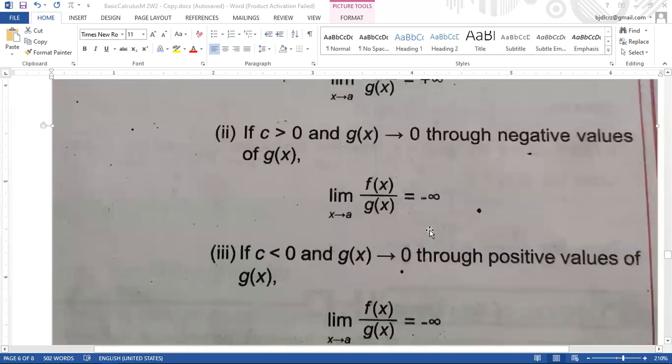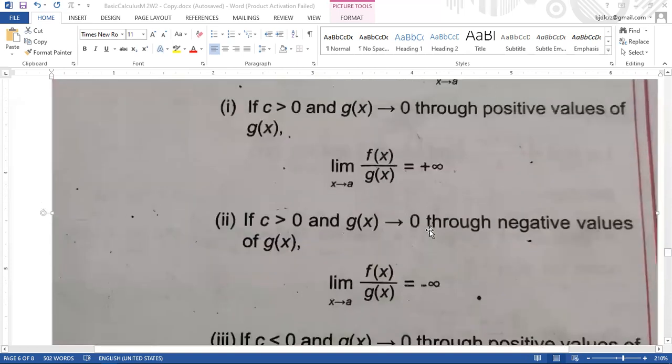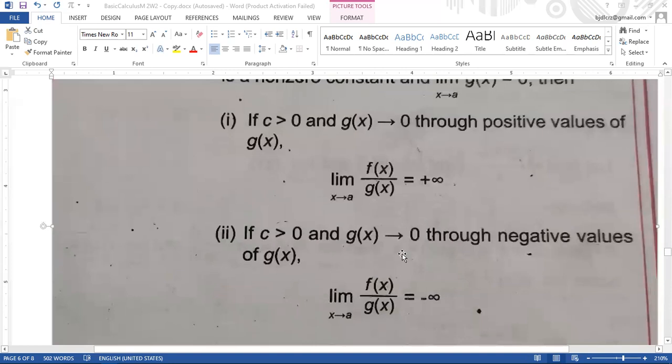So ato ang constant c is greater than 0. So kung mas dako pa siya sa 0 ang ato ang f of x sa taas. And ato ang g of x is 0 through negative values of g of x. So kung paingon siya through negative values of g of x, that's why negative infinite. Wait sa kaya ako mismo galibog. Oh my god.